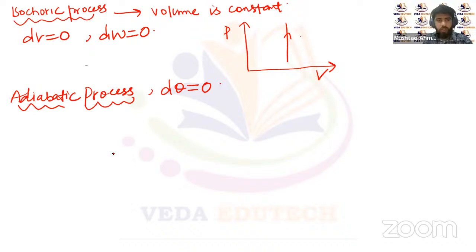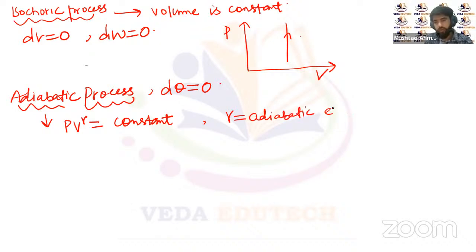Now, talking about the equation of state for the adiabatic process, that's PV to the power gamma is a constant, where gamma is called the adiabatic exponent, or the ratio of the specific heat capacities at constant pressure and constant volume.